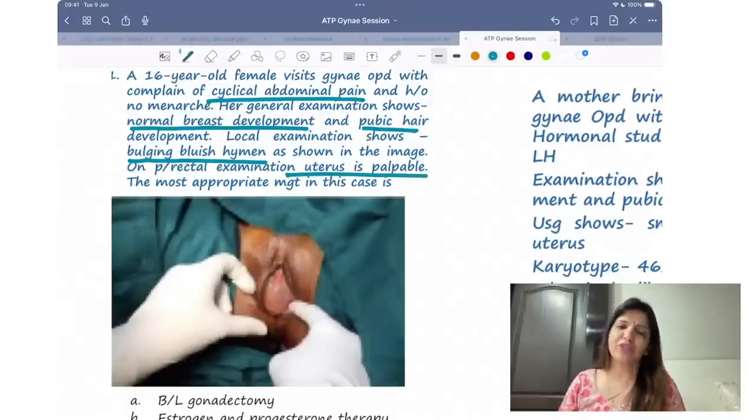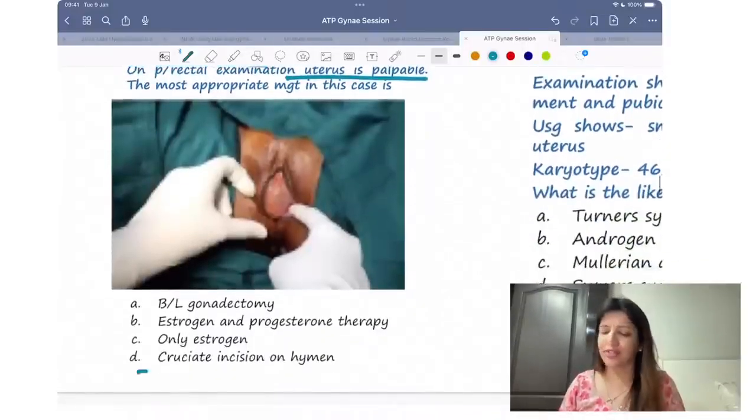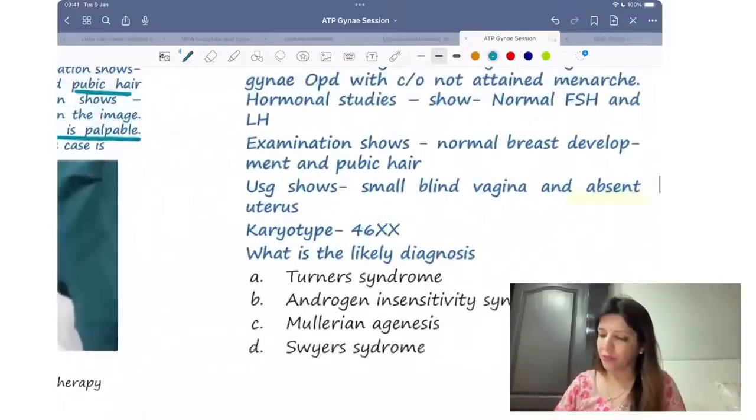Most appropriate management. What is the management of imperforate hymen? What is the management? Cruciate incision. हो गया question? Done. Next PYQ.